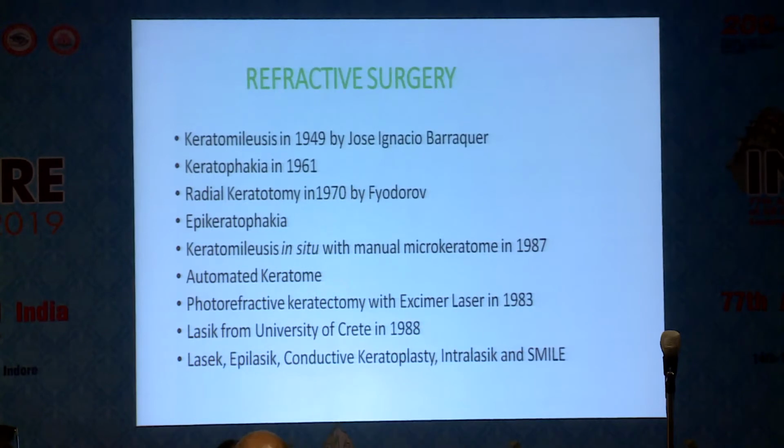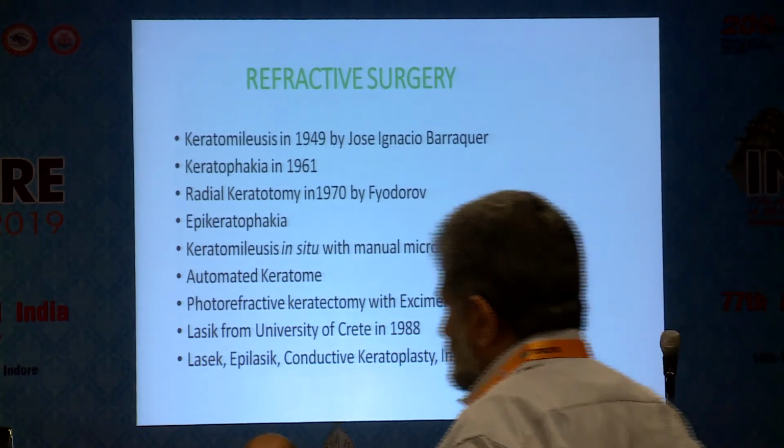Unsatisfied with the contact lens, refractive surgery comes into the picture. Keratomileusis was used in 1949 by Jose Ignacio Barraquer and later keratophakia in 1961. The contribution of Russian ophthalmologist Fyodorov was radial keratotomy in 1970. Then epikeratophakia. Later keratomileusis in situ with the manual microkeratome in 1987. The manual keratome was replaced by the automated keratome, then photorefractive keratectomy with the excimer laser in 1983. Then LASIK came to the picture from the University of Crete in 1988.